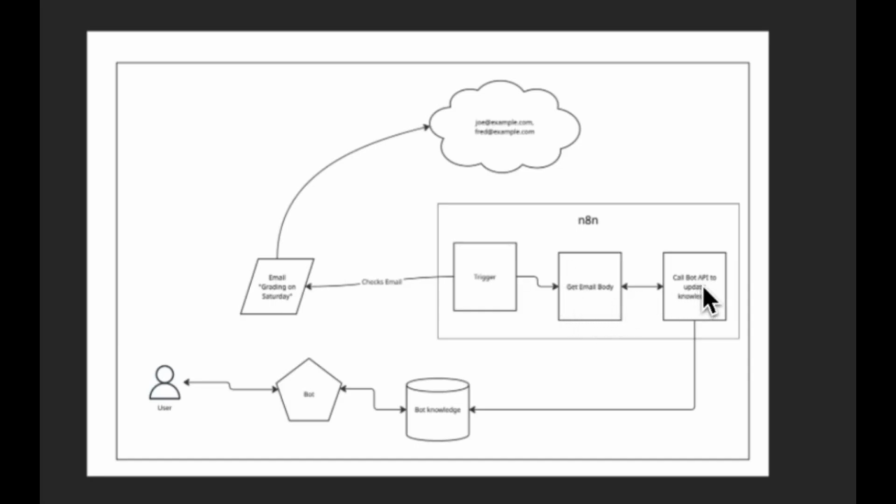And then we are going to call the bot platform's API to actually inject that knowledge into the bot's knowledge. And then therefore, when a user comes along and talks to that bot, they will have knowledge of this email, in this example, grading on Saturday, that they'll be able to talk to, and we won't have had to change anything in our bot platform in order to achieve that. It would have just all happened automatically via this n8n workflow.